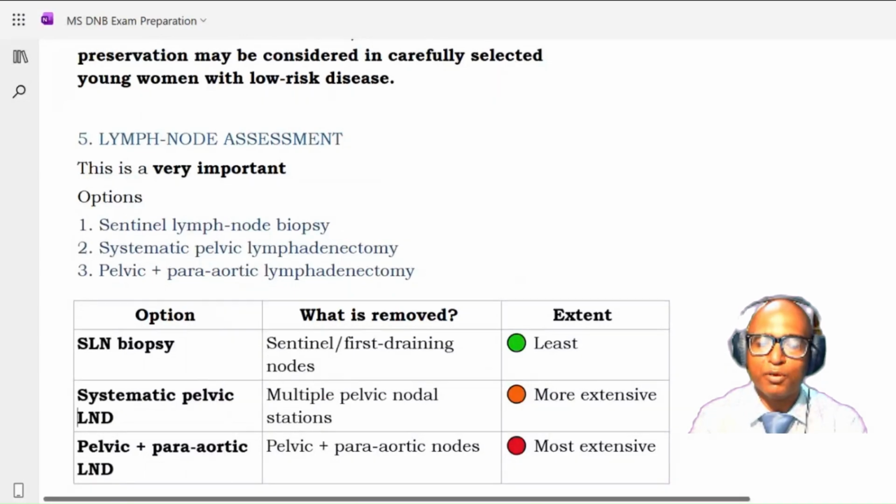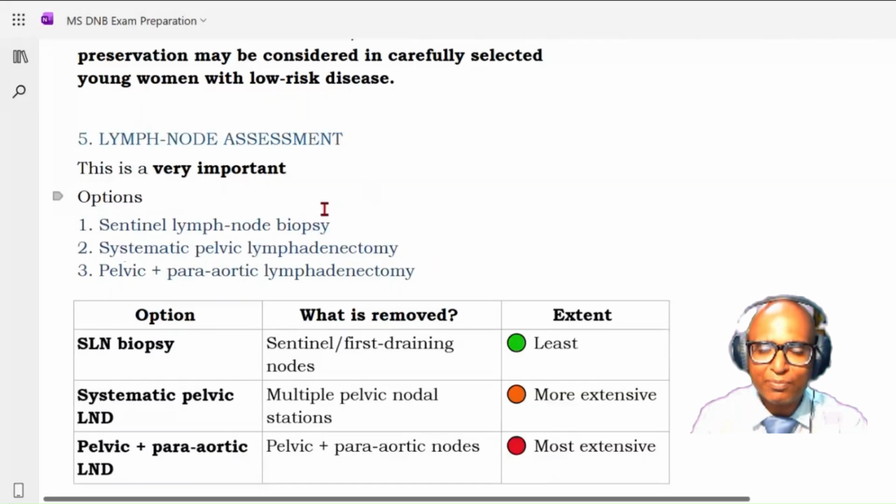So first we discussed the standard surgery. Okay, then we discussed whether to remove the ovaries or not. Now we are going to talk about lymph node assessment. Very important concept. Okay, now what are the options available regarding lymph node assessment? We have three options. One is a sentinel lymph node biopsy. Second is a systematic pelvic lymphadenectomy. Third is a pelvic plus para-aortic lymphadenectomy.